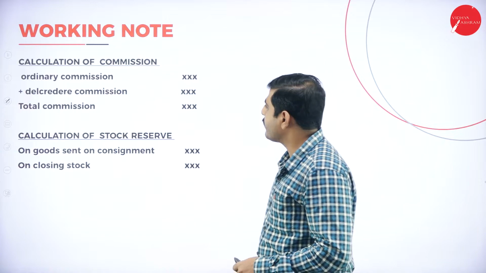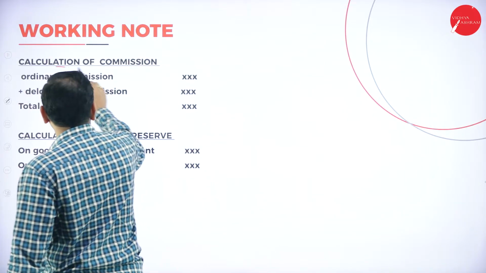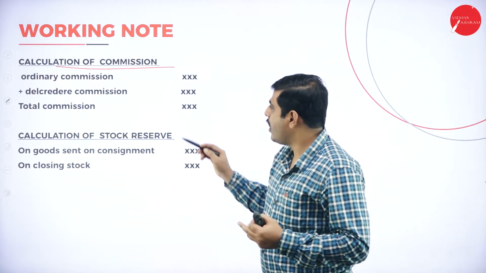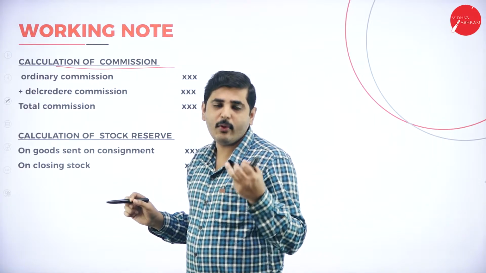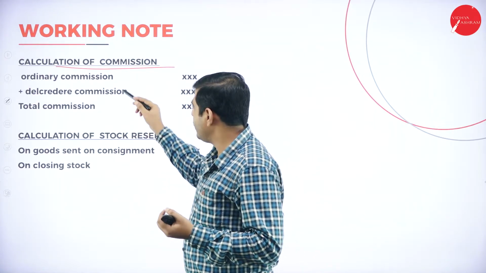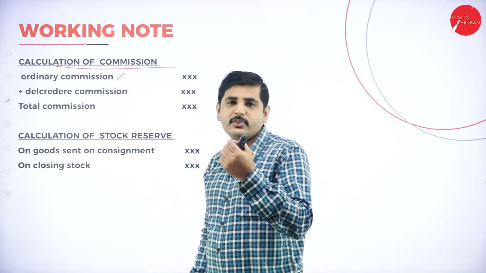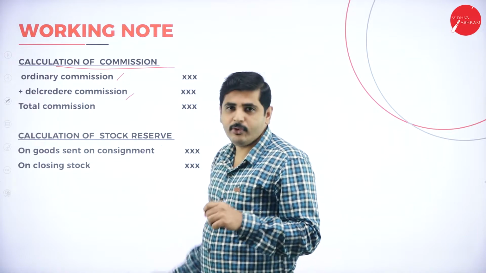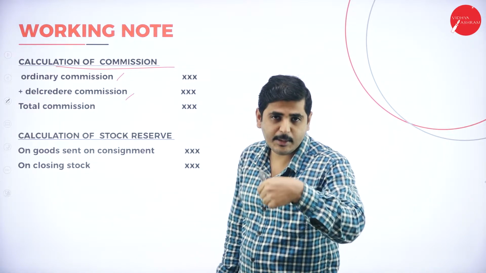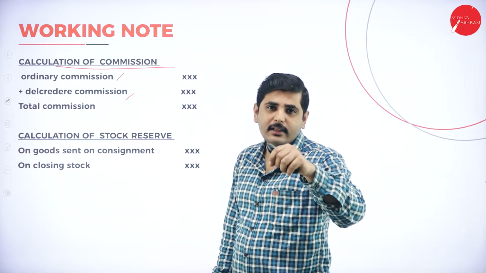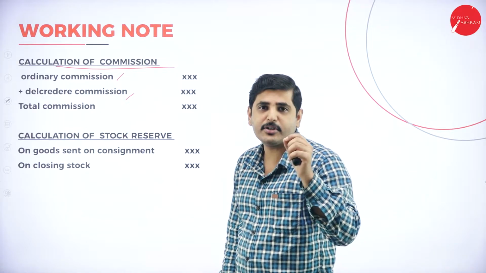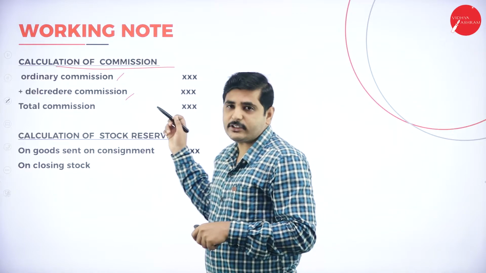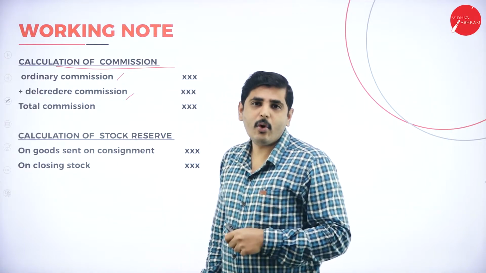Now let's go to the next slide, calculation of commission. Already I told you there are 3 types of commission: ordinary commission, del credere commission, and overriding commission. Ordinary commission means bulk commission. For example, if you sell 10 cars, I will give 5% discount. What do you mean by del credere? If you sell on credit basis, I will give extra commission. If the consignee sells goods on credit basis, he will get extra commission because the consignor will get the interest on credit sale. Next one, extraordinary commission or overriding commission.